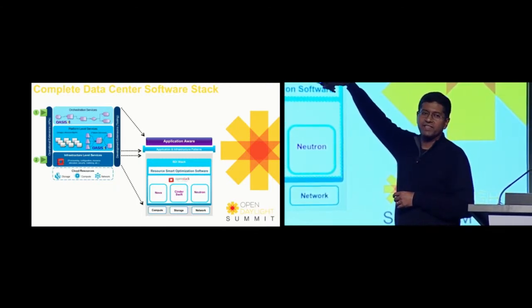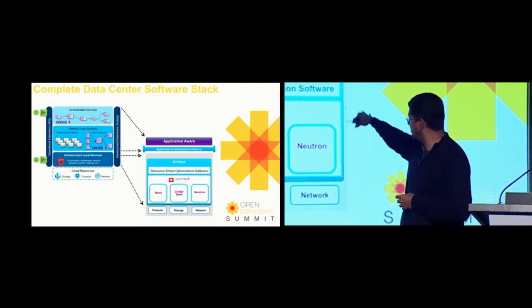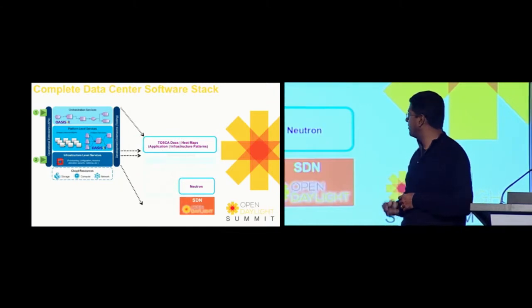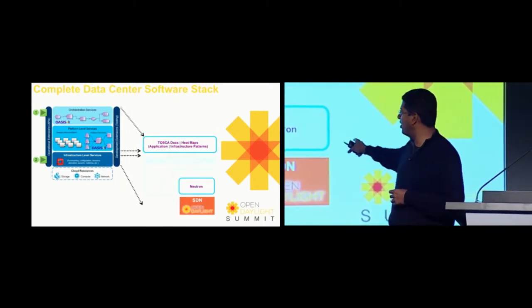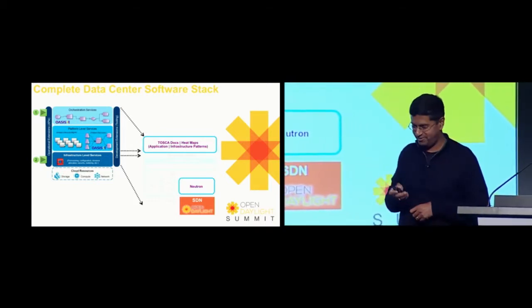I'm going to ignore everything else in the top half of this picture and concentrate on the bottom half, which is expounded here with the compute, storage, and network pieces, and primarily our piece sits right there. So it's a small piece in the big puzzle, but it's a very, very important piece, going back to the hubris.